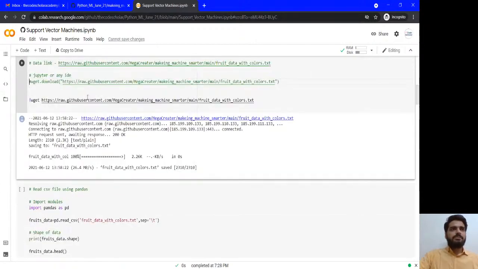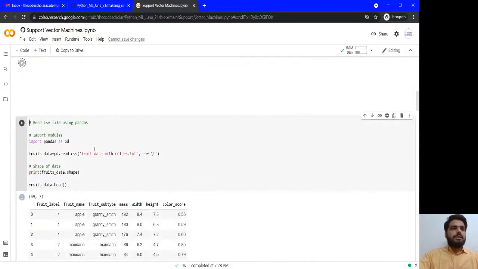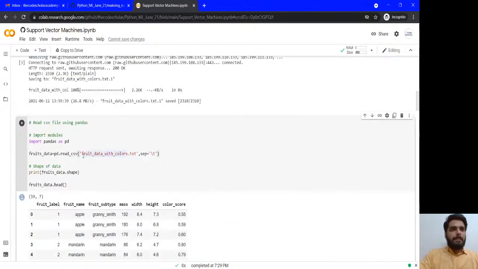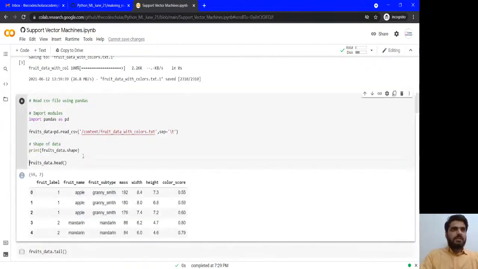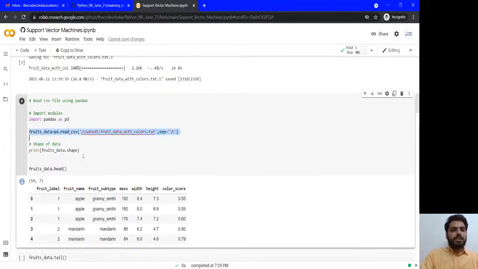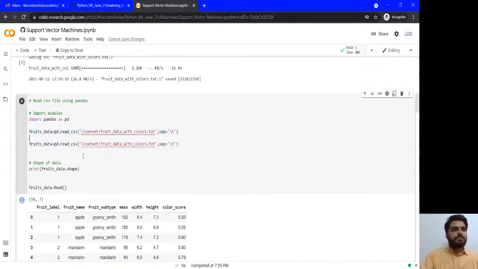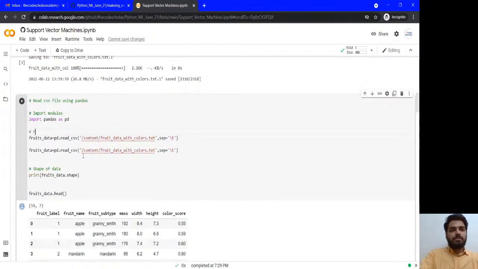But on Google Colab, there is no such way. So directly put this section. So this is the Google Colab command. And then we have here slash content. Okay, so let me highlight one more thing over here. This is also for Google Colab if you're working on it.